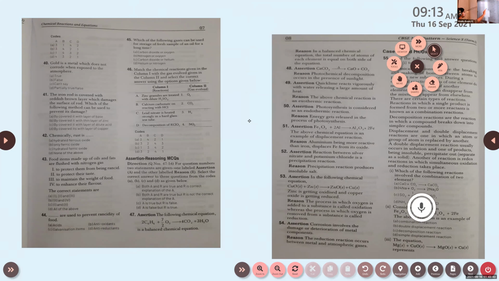Okay, then read the remaining. Reason: in a balanced chemical equation, the total number of atoms of each element is equal on both sides of the equation. Okay, the question is here. Assertion: the following chemical equation, 2C6H6 plus 7/2 O2 gives 4CO2 plus 3H2O, is a balanced chemical equation. Then reason: in a balanced chemical equation, the total number of atoms of each element is equal on both sides of the equation. So you can tell me which one is the correct option.